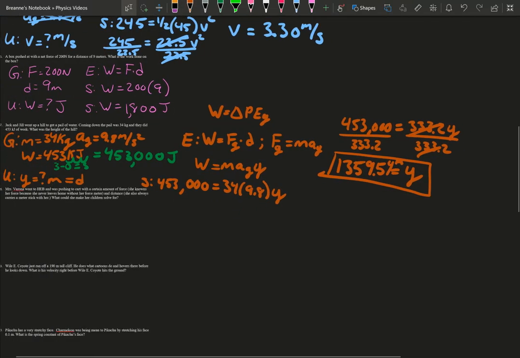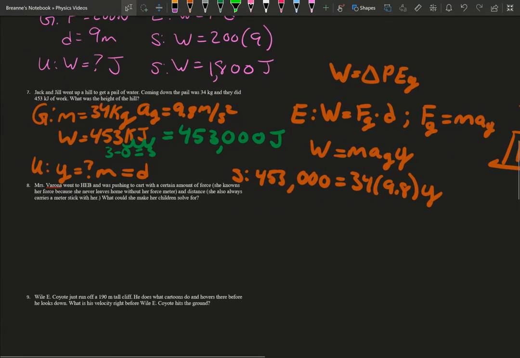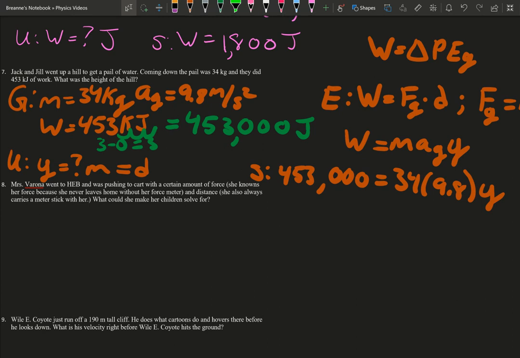That's a tall hill. So 8. Miss Rona went to HEB and was pushing a cart with a certain amount of force. She knows her force because she never leaves home without her force meter, and distance. She always carries a meter stick with her too. What could she make her children solve?